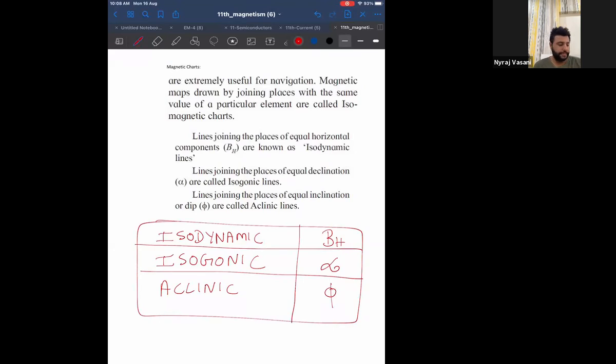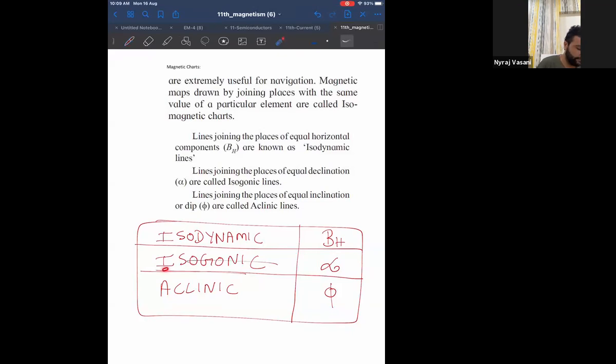Now look at the screen. Now I take a map of the world, okay? And every place has some amount of horizontal magnetic field, some amount of alpha, some amount of phi. Just as an example, if Mumbai and New York have the same declination and I join all the places which have the same declination by a line, that line will be called an isogonic line.